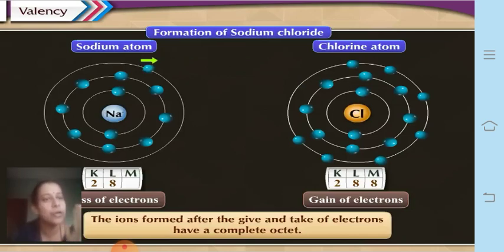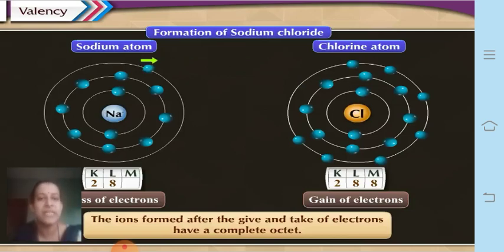Whereas chlorine was 2, 8, 7, which requires one electron to complete its octet. Now after taking one electron, its M shell becomes 2, 8, 8, which is also a complete octet. Correct. So now they have become a complete octet, and they are stable after the formation of the compound.